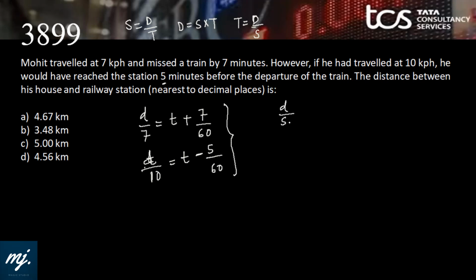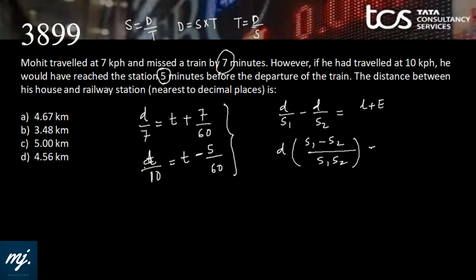We can write this as d by s1 minus d by s2 equals to the two time difference. 7 minutes late, 5 minutes early. Two time difference we can say. Late plus early. Late plus early time. That's it. If I take common d, it would be simply s1 minus s2 upon s1 into s2 is equal to time of late plus early. Now you will find these kind of formulas in different quantitative aptitude books. But what's the use? No need to remember these. If you can remember, that is fine. No need to remember, you can very easily solve like this.